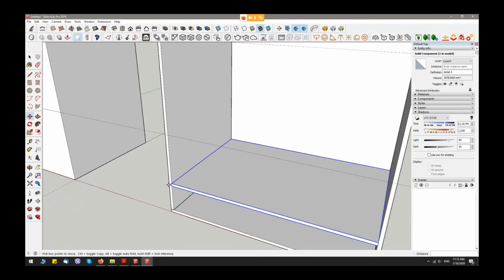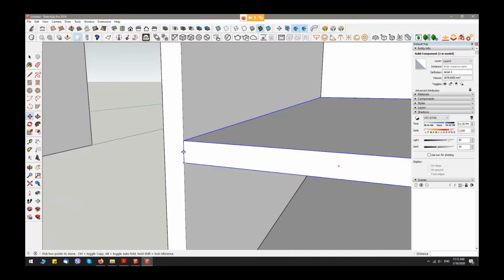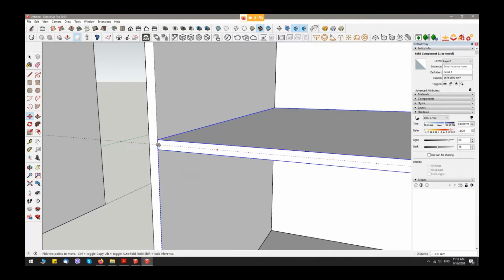I'll come here close and take the midpoint of our detail and snap to my guides.